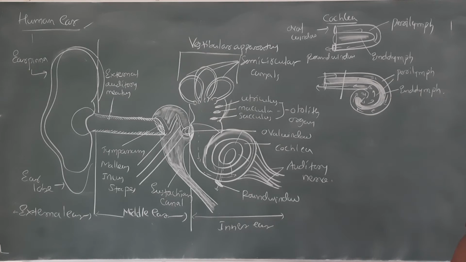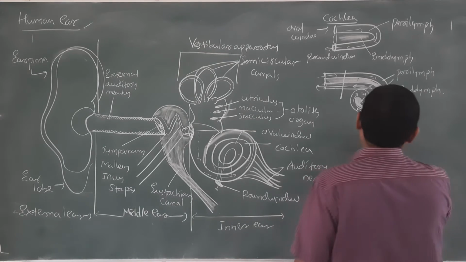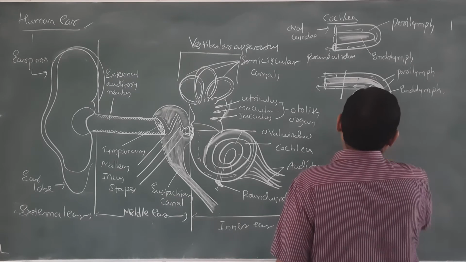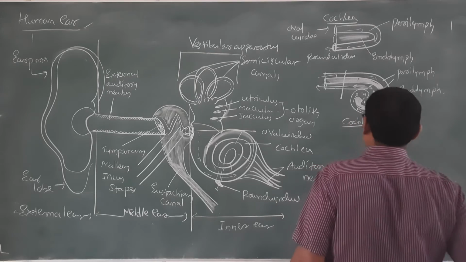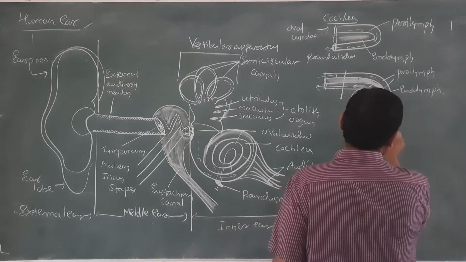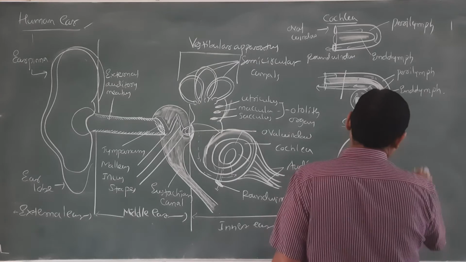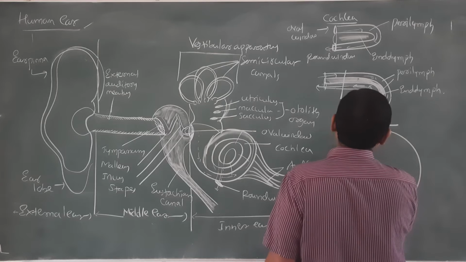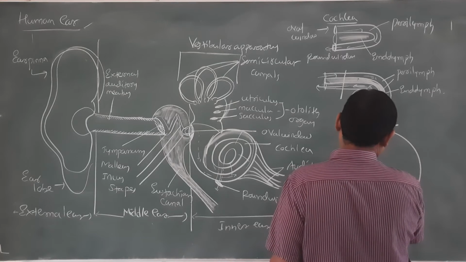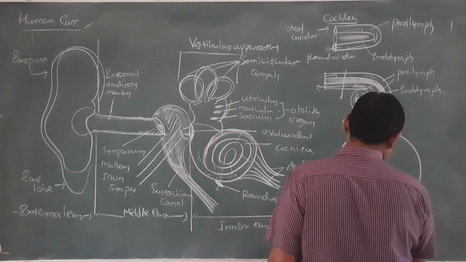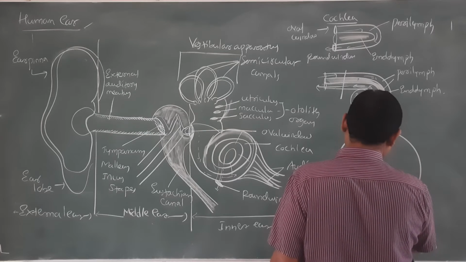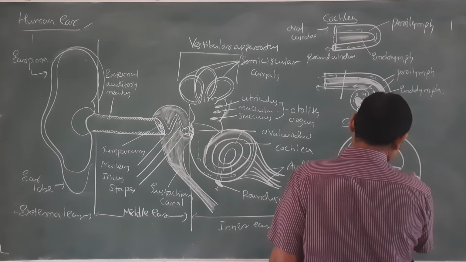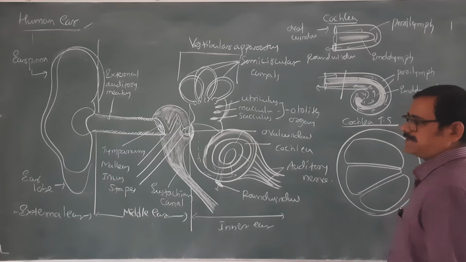Now LS we studied; the TS of the cochlea reveals the most important structure, and it is actually a three-chambered structure. Like this.